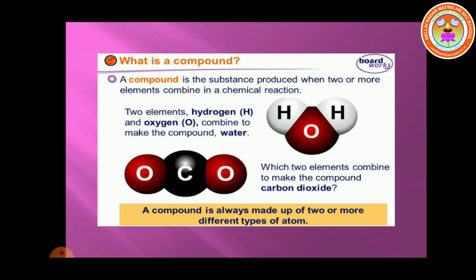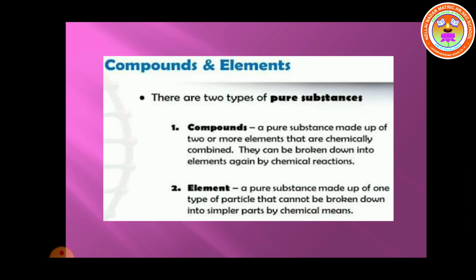So students, a compound is always made up of two or more different types of atoms. For example, water has two types of atoms, hydrogen and oxygen. Carbon dioxide has carbon and oxygen, different types of atoms. So these are examples of a compound. Students, now you know elements and compounds are both pure substances.